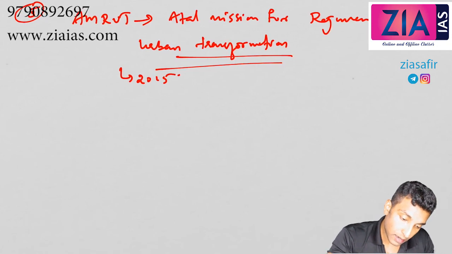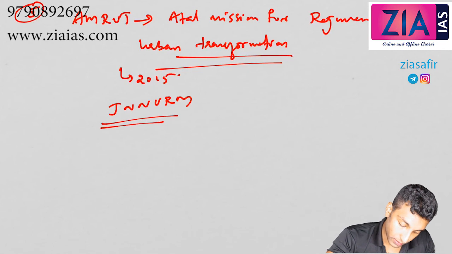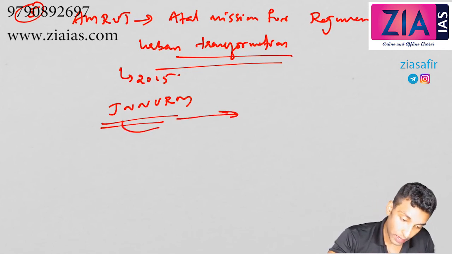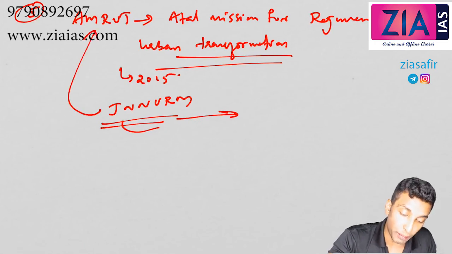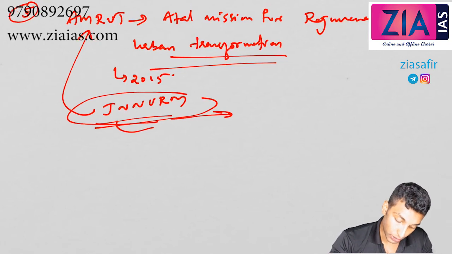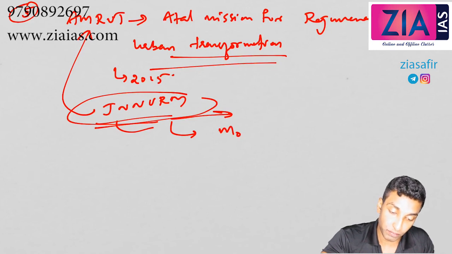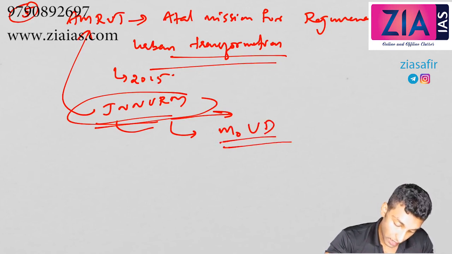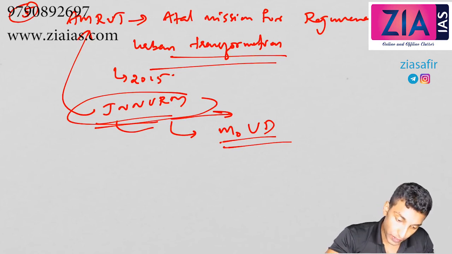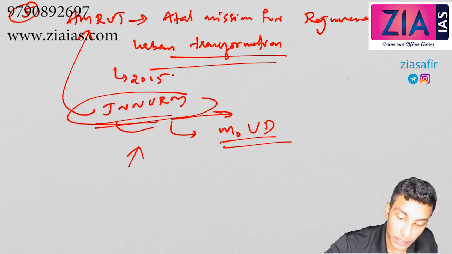See, earlier you have JNNURM, Jawaharlal Nehru National Urban Renewal Mission. So it is actually merged into AMRUT. Which ministry? Here it is Ministry of Urban Development. This is one of the major urban development programs. So finance is given, and center and state both will contribute. So that's about the fifth one.